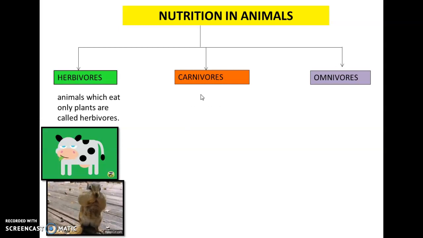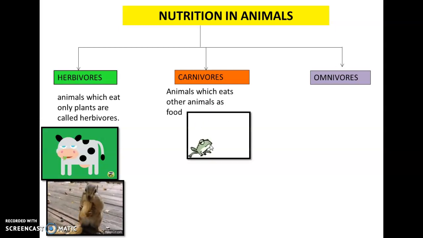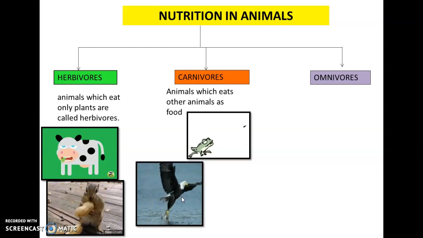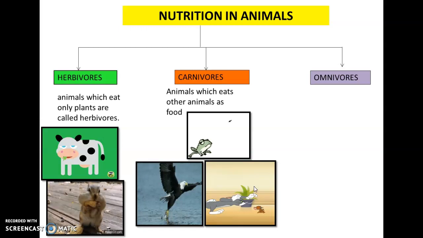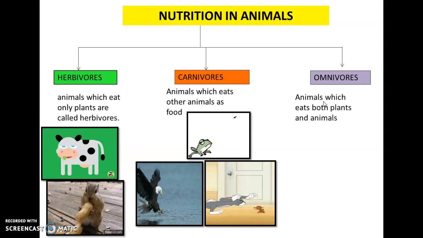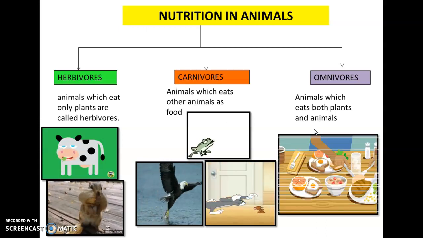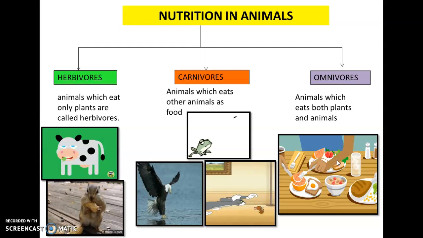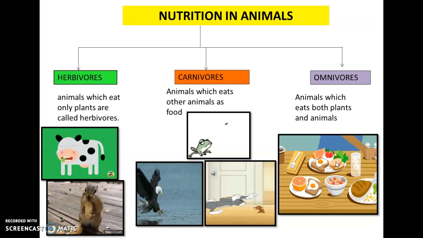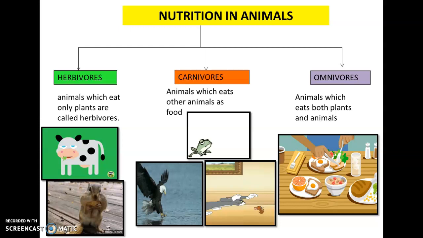Carnivores are those animals which eat other animals as food. For example, here you can see this frog feeding on an insect, and this eagle catching fish, and this cat trying to catch this mouse since eternity. Next, omnivores. Omnivores are those animals which eat both plants and animals. So examples are human beings, crow, pig, bear, etc.